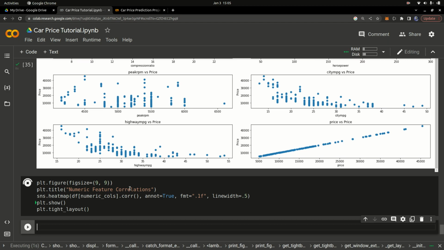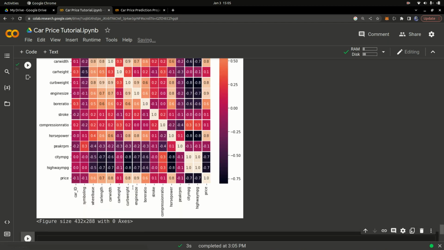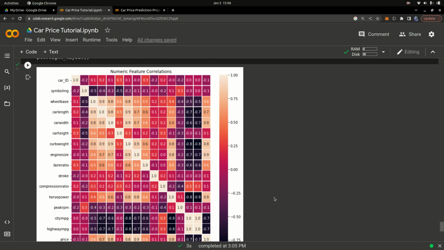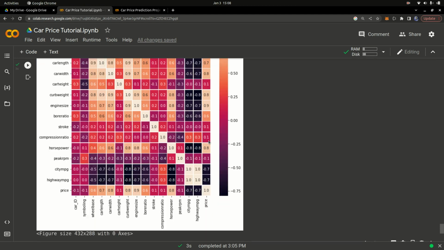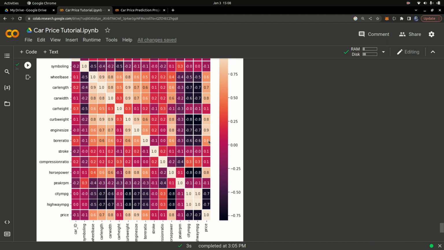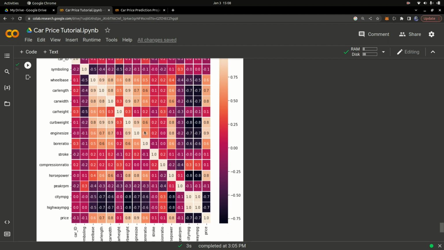I'm not going to go deep into what correlation means. Correlation basically just tells you how strong the relationship between two variables is. Again, I have a whole series on data analysis with Python, so you can check that out, where we go over statistics and all that stuff. This is just a correlation matrix, and you can see the relation between the variables.